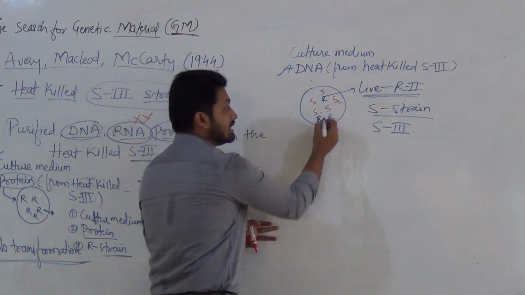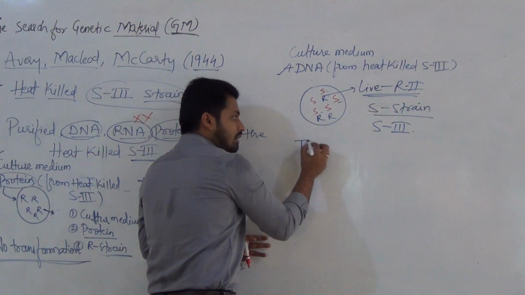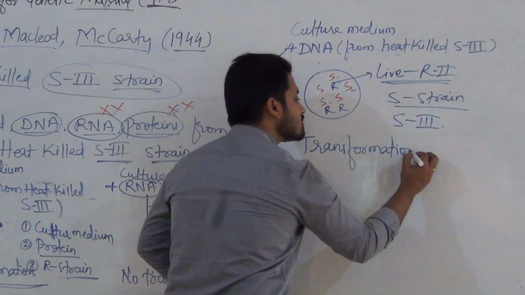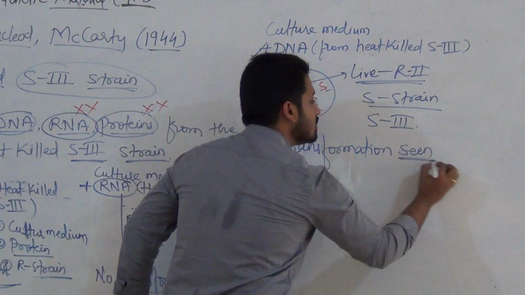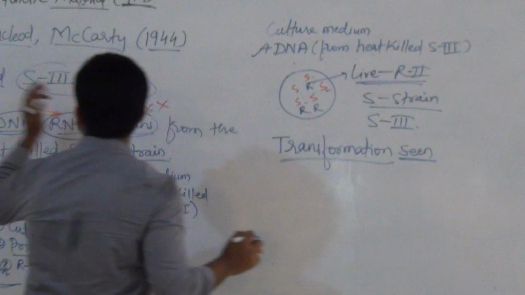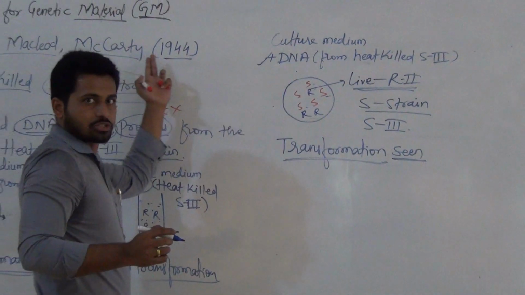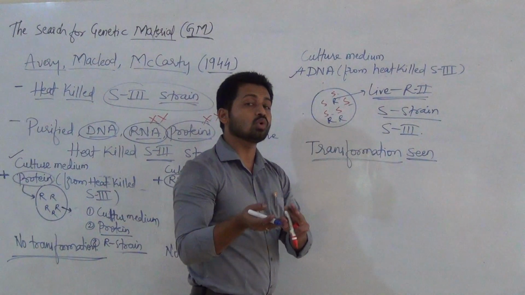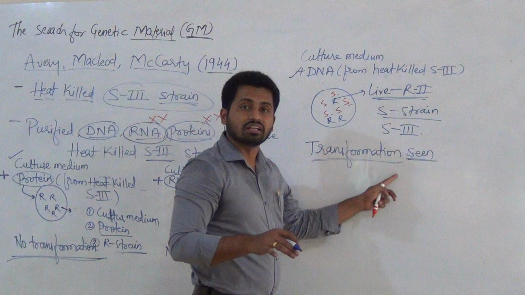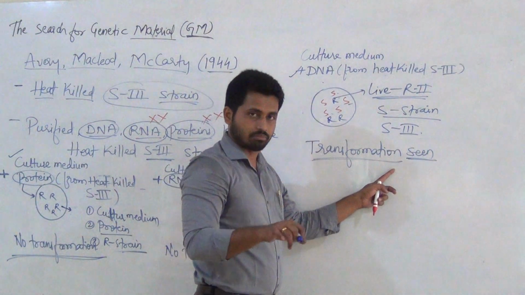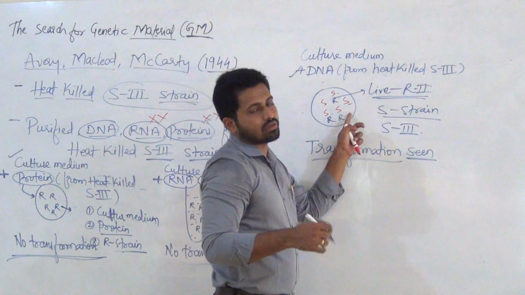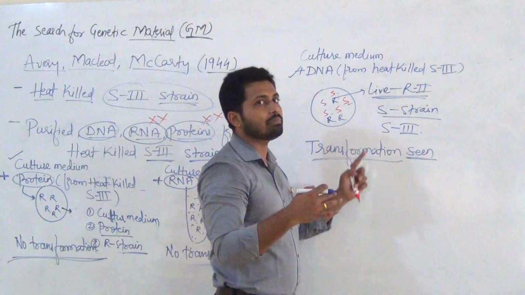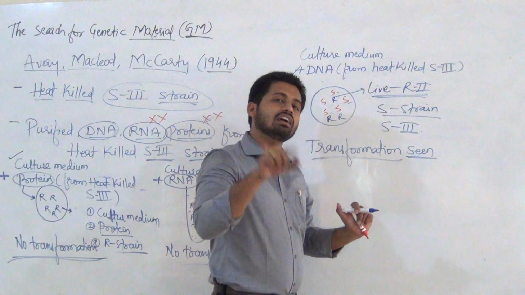Now what does it mean? Here transformation seen. Very important and interesting. Transformation seen in the third experiment of these 3 scientists. Okay. Now what transformation? Here live R2 converted into live S3 type. Because in this medium we are not adding the living S3 type. But here living type are forming after the culture period.